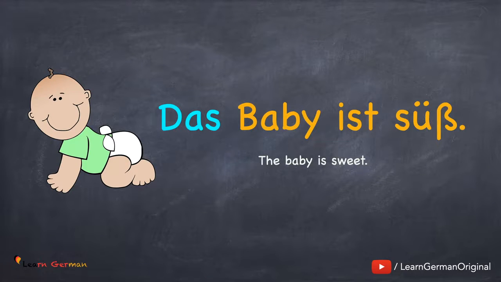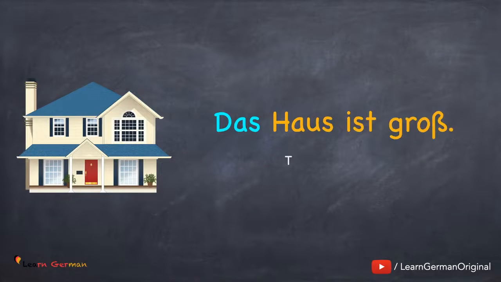Das Baby ist süß. Here you can notice baby is the nominative subject and the article is das. Das is the article for neutral. Similarly, in the next sentence, das Haus ist groß. The noun in the sentence is Haus and the article is das. I am sure you already noticed some of the nouns here in these examples are either persons or things. Irrespective of that, all of them have an article. So there are basically three articles: der, die, das.